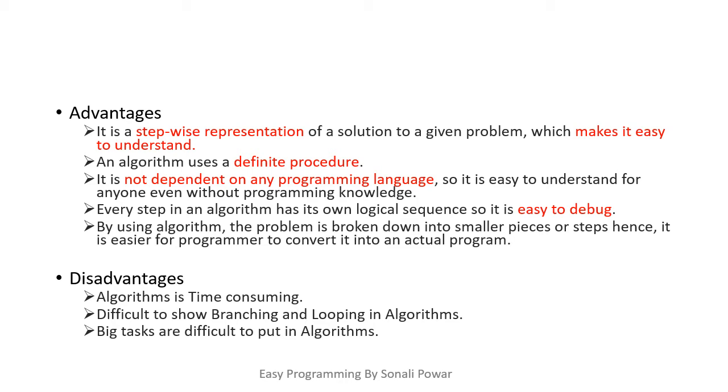So through the algorithm I will get to know what I actually have to do. The third advantage is that it does not depend upon any programming language. So anyone can easily understand that process. In the first slide, I showed the algorithm of tea making. So through the steps, anyone can easily understand the tea making process.